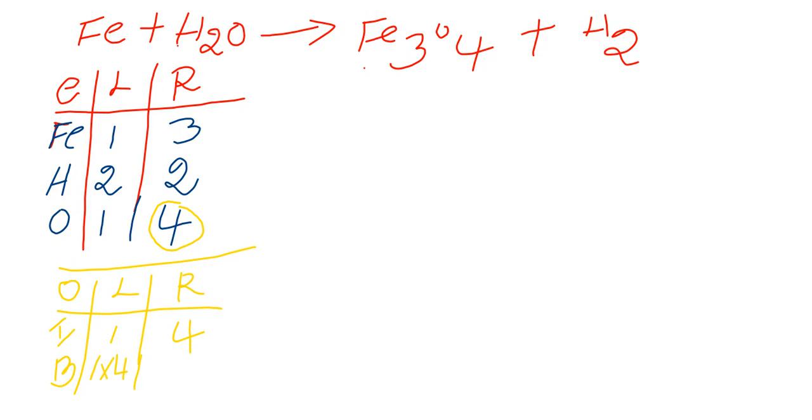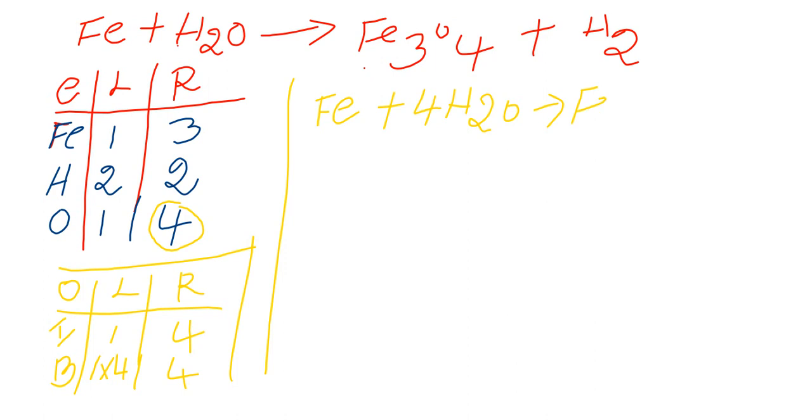Now this equation is Fe plus 4H2O gives Fe3O4 plus H2. So the number of oxygens is balanced here: 4 oxygens here, 4 oxygens there.